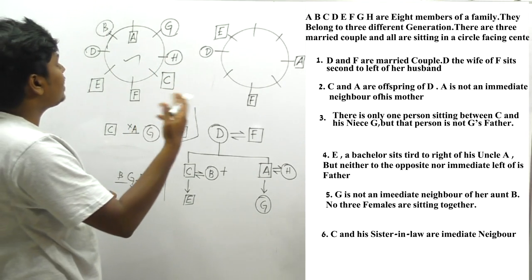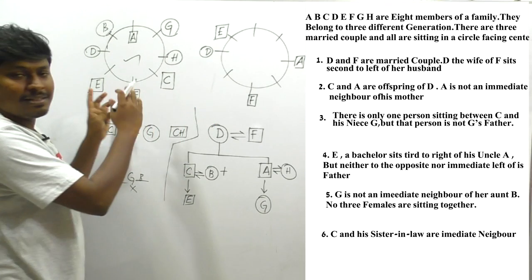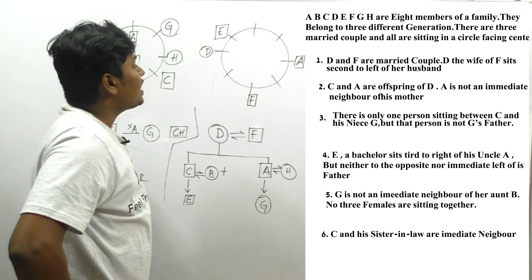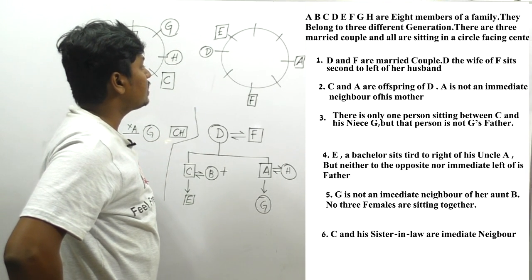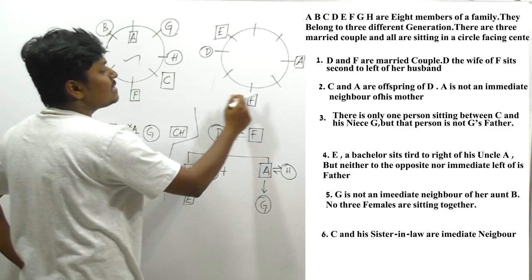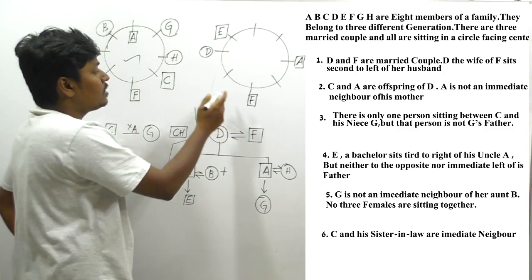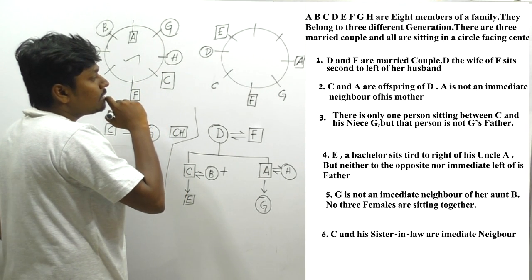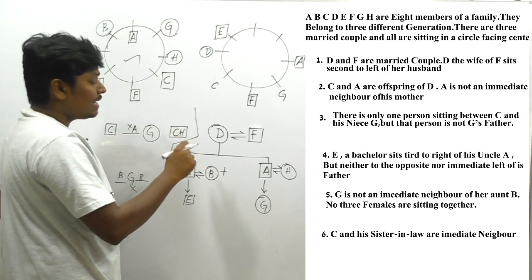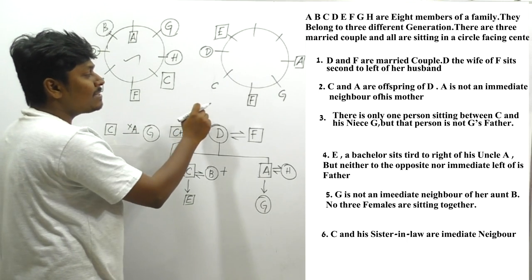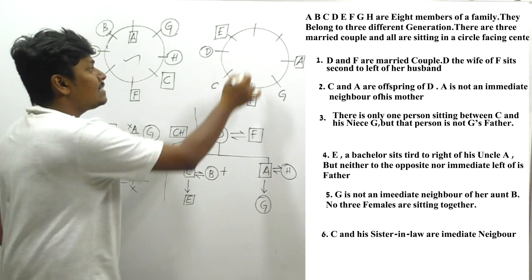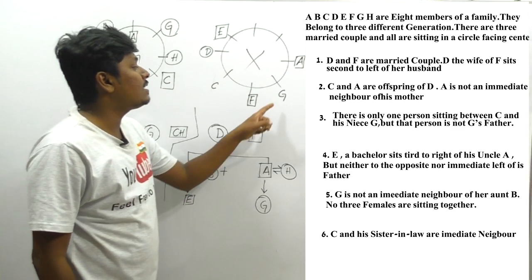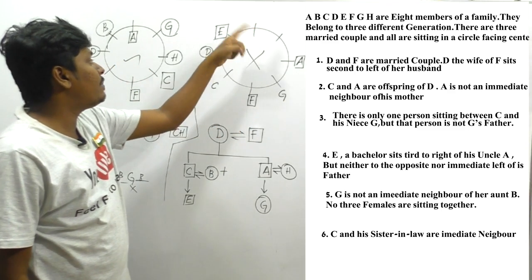Okay, let me try this second condition. I think this is the correct diagram. Let me try condition number 2. Between C and G, there should be a gap of one person. Let me fix C and G. Friends, listen carefully. C should not come opposite E. So I can place C and I can place G here. And they have said that C and H should be immediate neighbors. Friends, got it? If I place C here, we can't place H. So I can say that this condition is exactly wrong. Condition number 3 is also exactly wrong. Why? Because if I place A here, E and the immediate neighbors won't be placed.